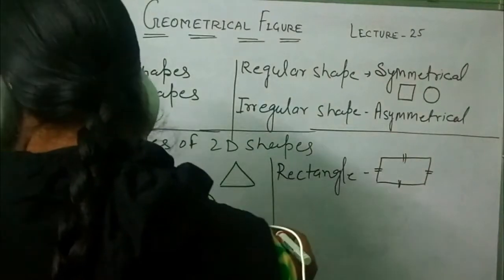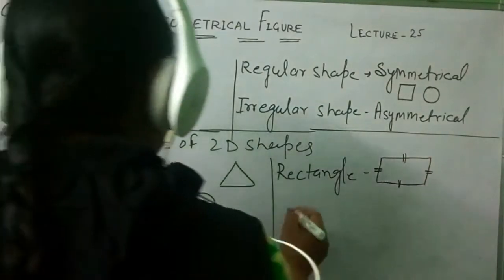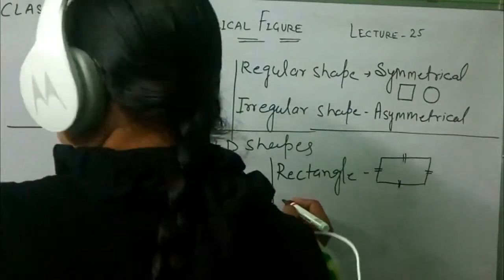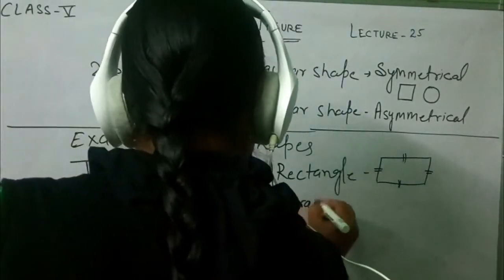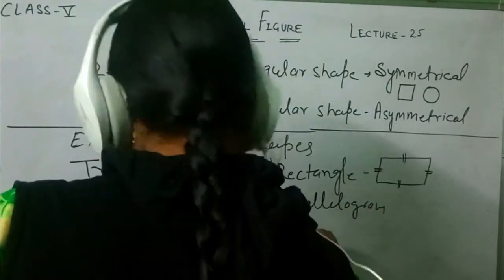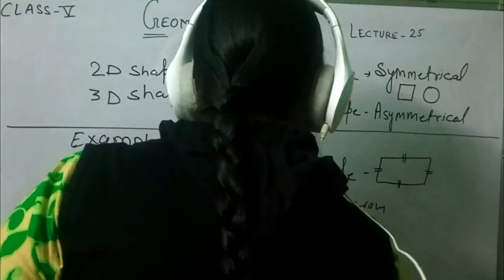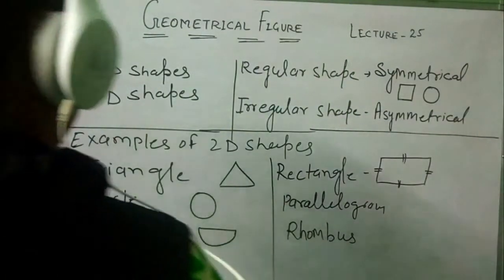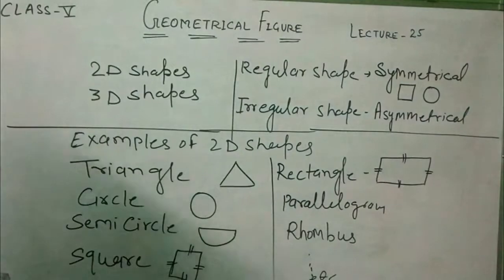Parallelogram, rhombus, trapezium, kite, polygon, and many more are examples of 2D shapes.